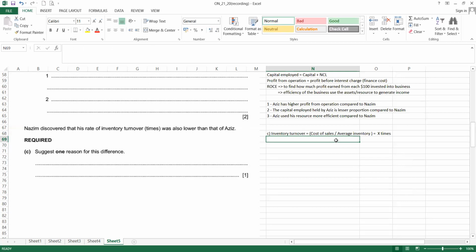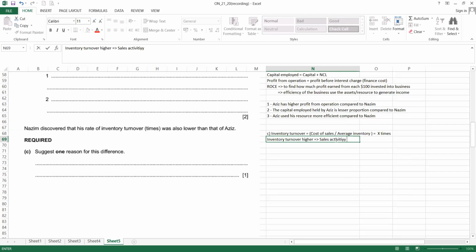So in order to get the inventory turnover higher, what we must have is the cost related to cost of sales, which is the sales activity.